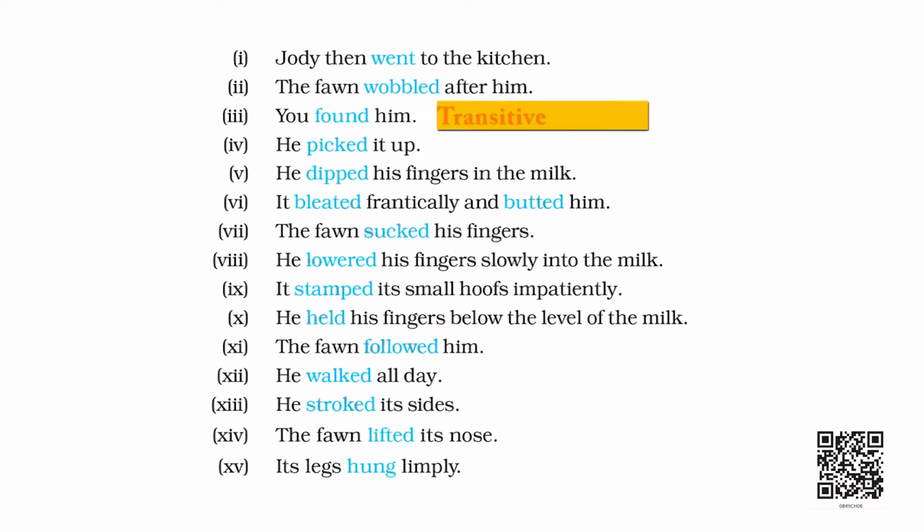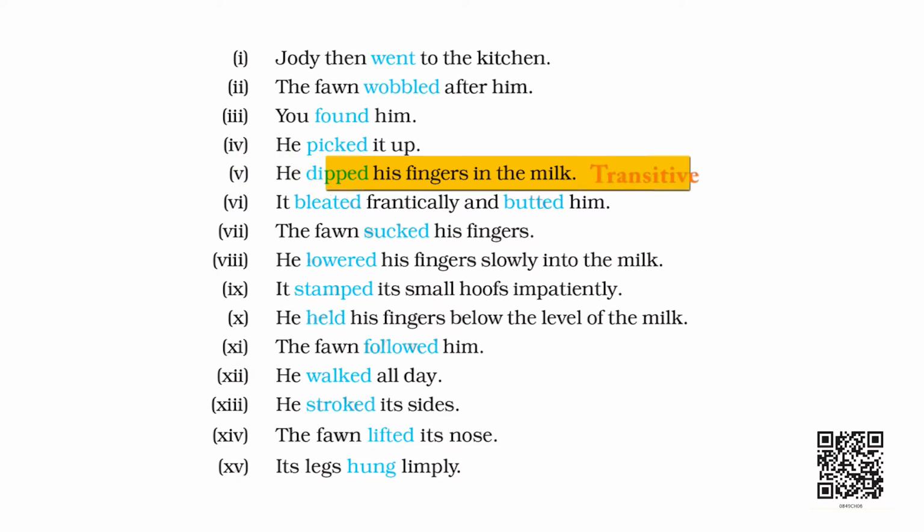Good. The next one, he picked it up. Picked what? Picked it. Again, the verb has an object, so it is a transitive verb. Next one, he dipped his fingers in the milk. Is it a transitive or intransitive? Dipped what? His fingers. Right. So, that's again a transitive verb.